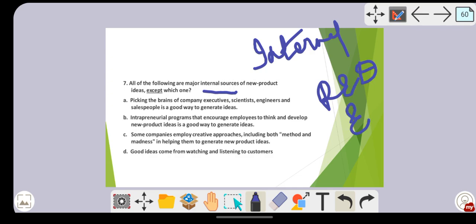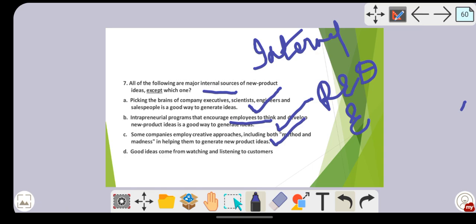Okay, so we'll see. Picking the brains of company executives, scientists, engineers, and salespeople is a good way to generate ideas. Yes, company executives belong inside the company, so that is an internal source. Then, intrapreneurial programs that encourage employees. Here the keyword is employees. Employees are the internal source. Yes, good. Some companies employ creative approaches, including both method and madness, in helping them generate new product ideas. So yes, this is also related to the internal side of the company.